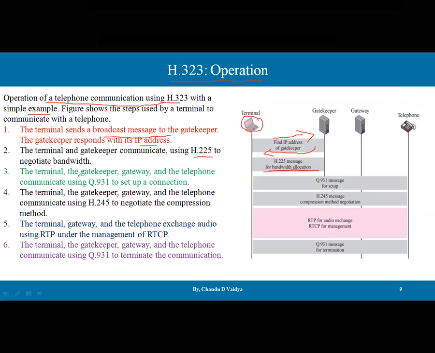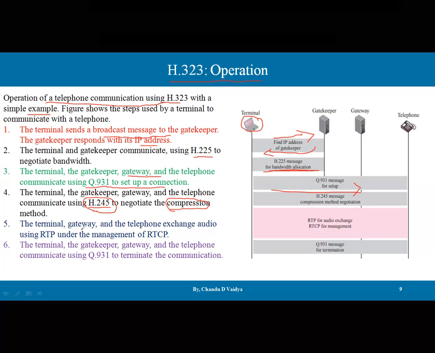Then the terminal, the gatekeeper, the gateway, and the telephonic communication use Q.931 to set up the connection. The message is sent from the terminal, gatekeeper, and to the gateway. Then they use H.245 to negotiate the compression method, as we discussed in the first slide.